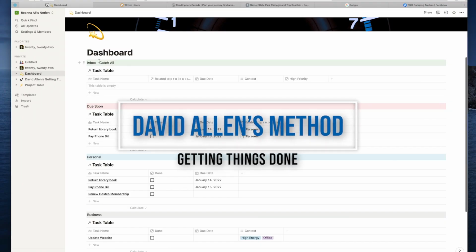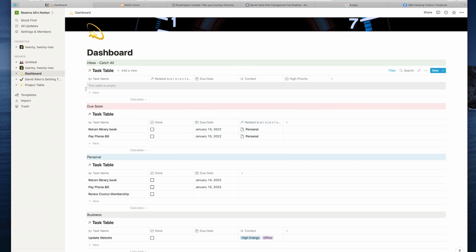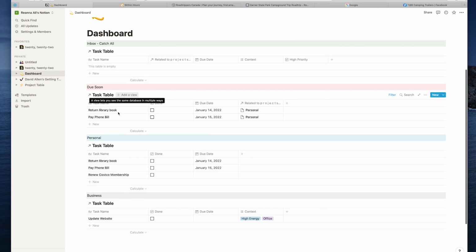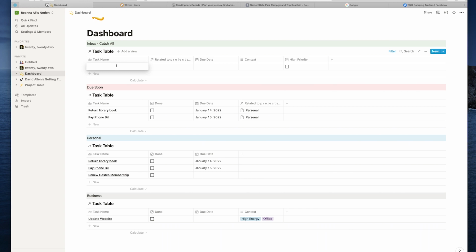This is a catch-all inbox that has your ideas and your tasks, your to-dos, and then each one of those filters into a different table below, depending on what you have assigned for that table. So for example, if I was to go into my task table and I wanted to pay a utility bill, that was one task.